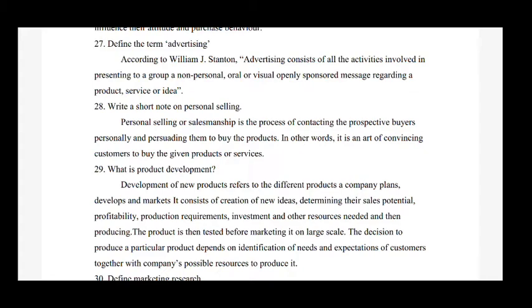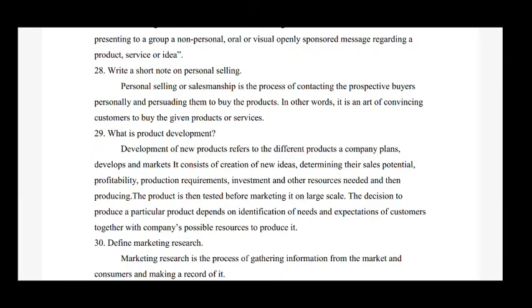Next question is, write a short note on personal selling. So the answer is, personal selling or salesmanship is the process of contacting the prospective buyers personally and persuading them to buy the products. In other words, it is the art of convincing customers to buy the given products or services.